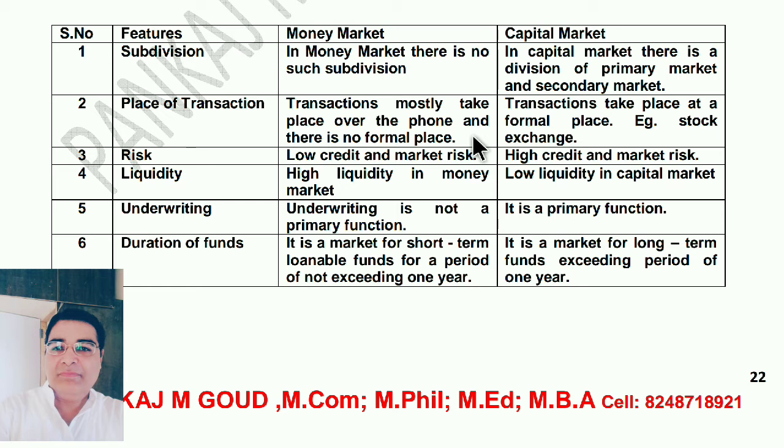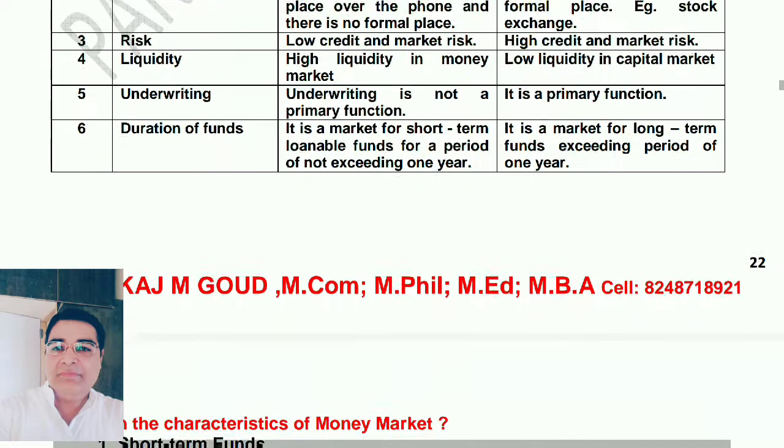But for capital market, transactions take place at a formal place. Example, stock exchange. With the help of stock exchange only, you can purchase and sell the shares. Risk. Low credit and market risk. High credit and market risk. Liquidity. High liquidity in money market. Low liquidity in capital market.